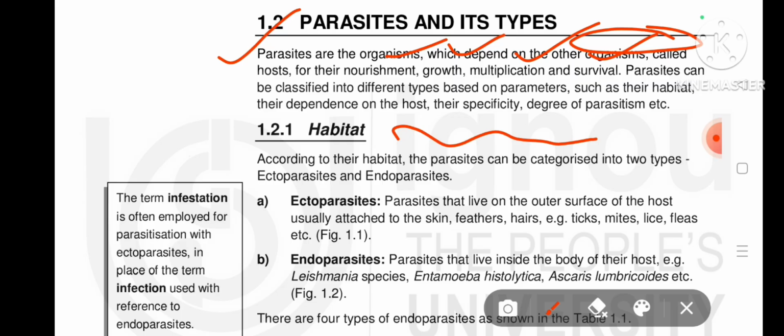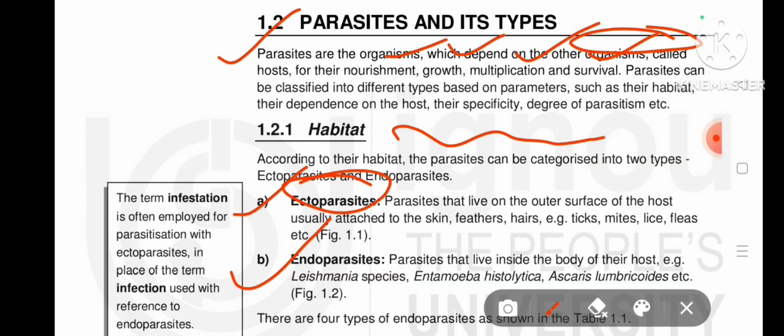two types on the basis of habitat: ectoparasite and endoparasite. What is an ectoparasite?